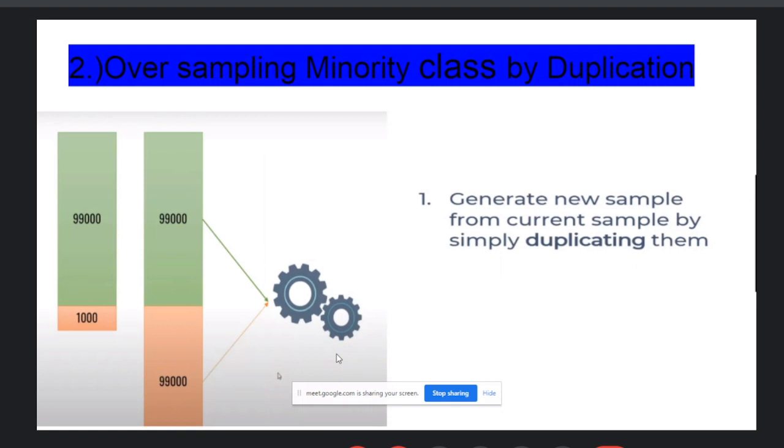Number two, oversampling the minority class by duplication.